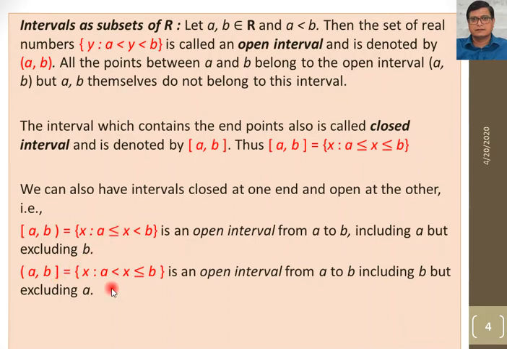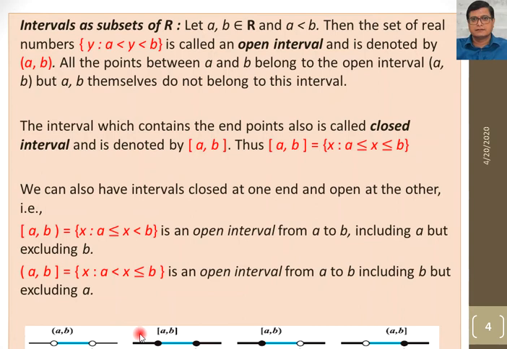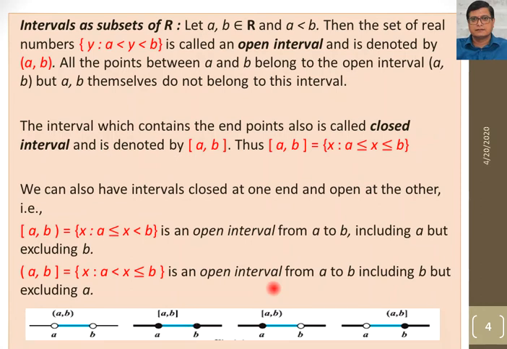Then we have this diagram also. In this diagram, you can see each and everything very carefully. A and B are the two points. In the open interval, you can see we have this type of open circle and we take all the values between A and B, and we use this type of brackets for the open interval.